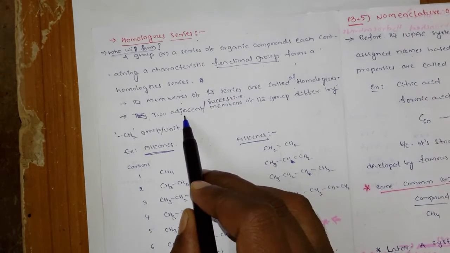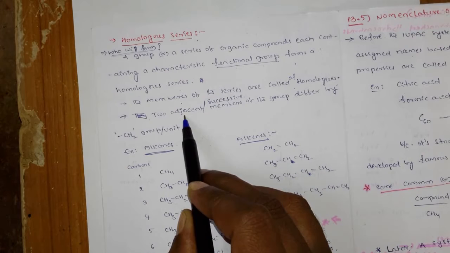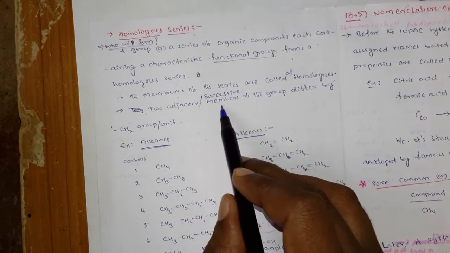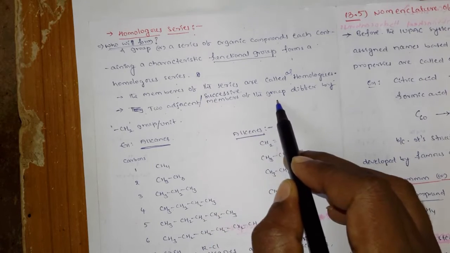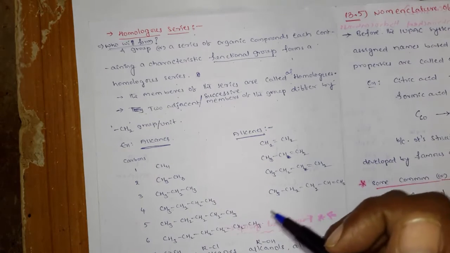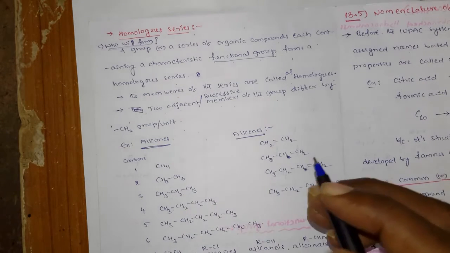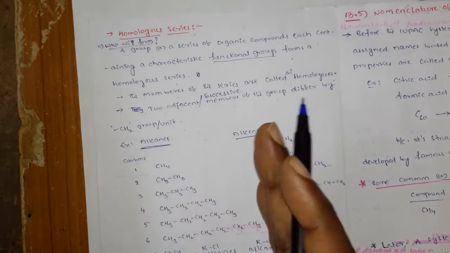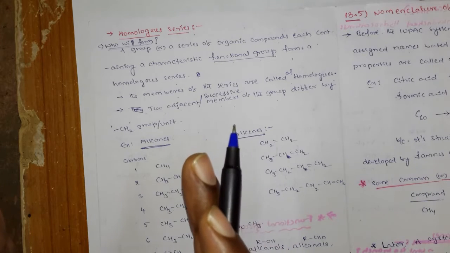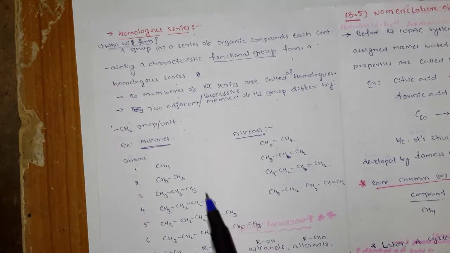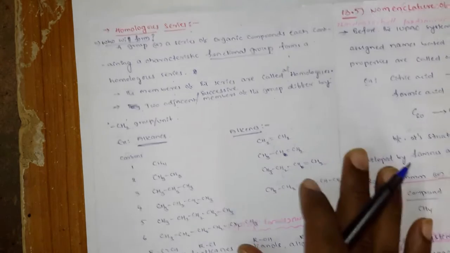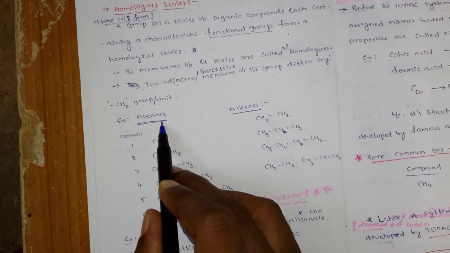So how can you find out that it is a homologous series? In a homologous series, two adjacent or successive members of the group differ by a CH2 group or CH2 unit. How do we identify it? Very simple: the difference between two adjacent molecules or two successive molecules should be one CH2 group.